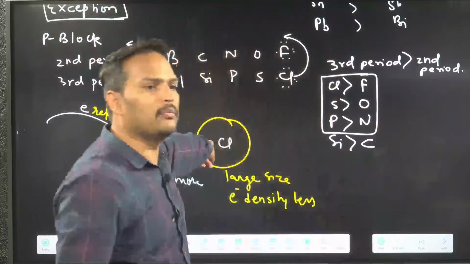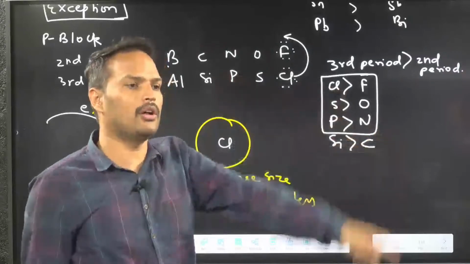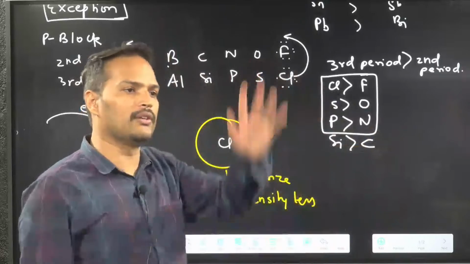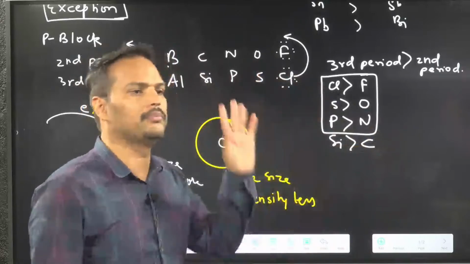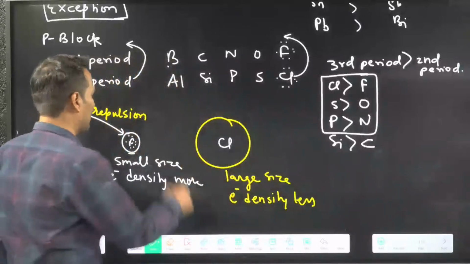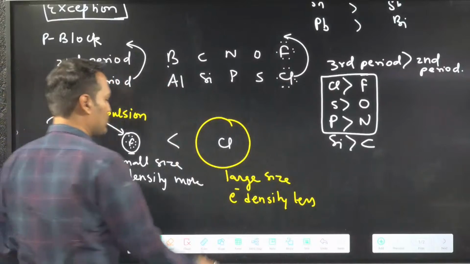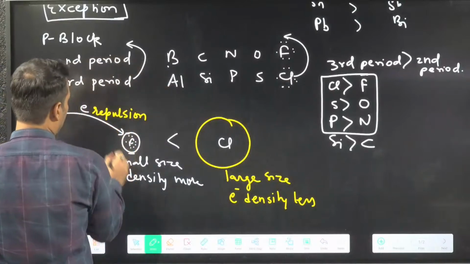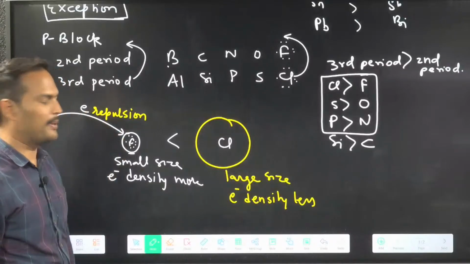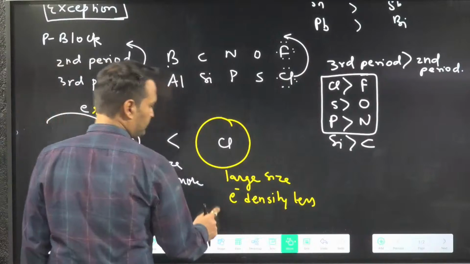And this is the second most important point, no one should forget. Even if you are sleeping and anyone asks you, you should tell the answer: chlorine is more than fluorine. Then you can sleep. But you should know this answer, that chlorine is more than fluorine. Clear with this point? Because due to small size there is high electronic repulsion between the existing electron and the incoming electron.